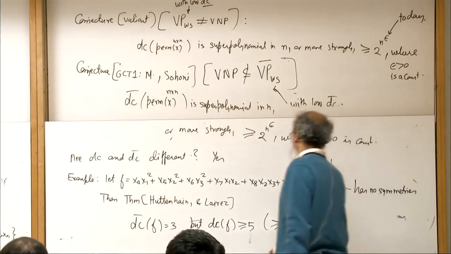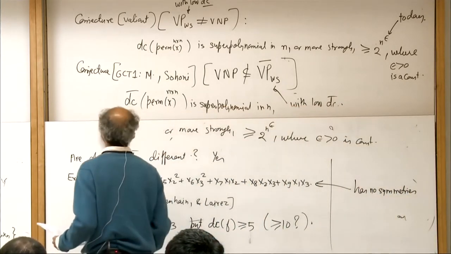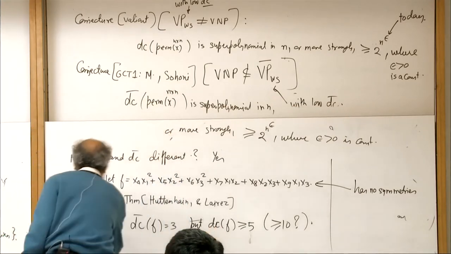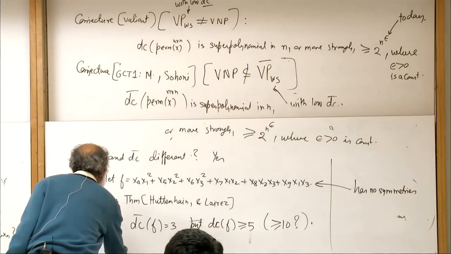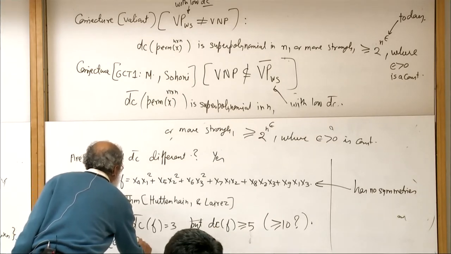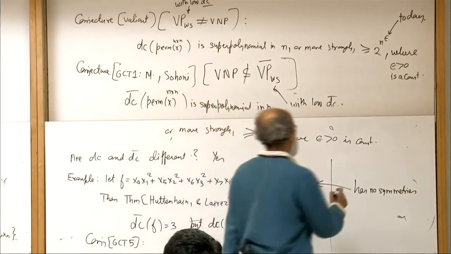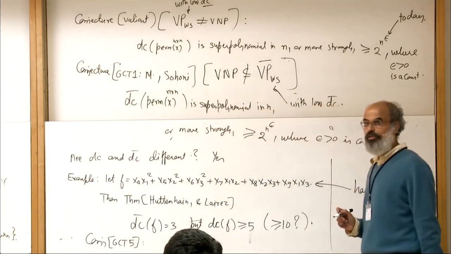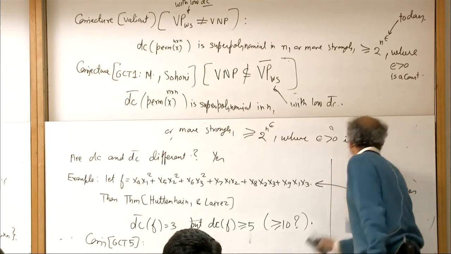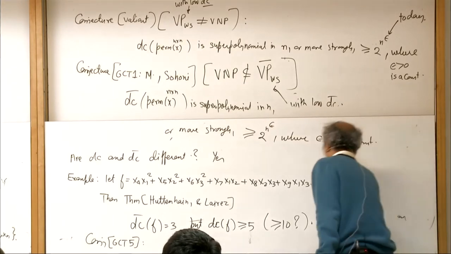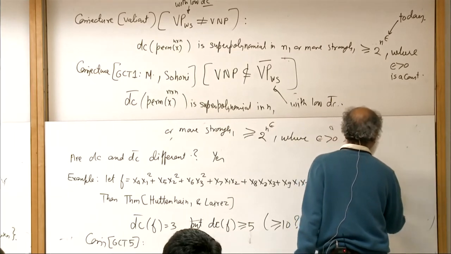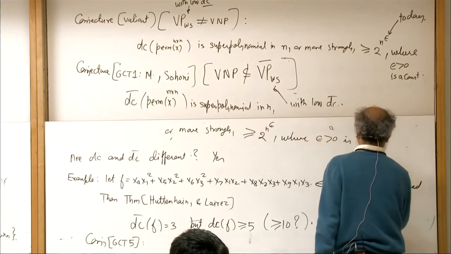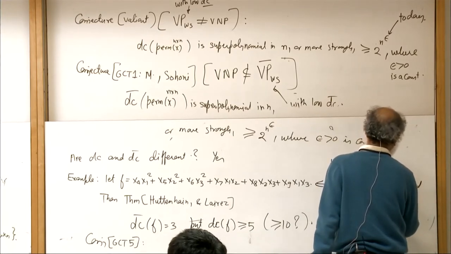So now the conjecture in GCT5 is also, it is not characterized by its symmetries.